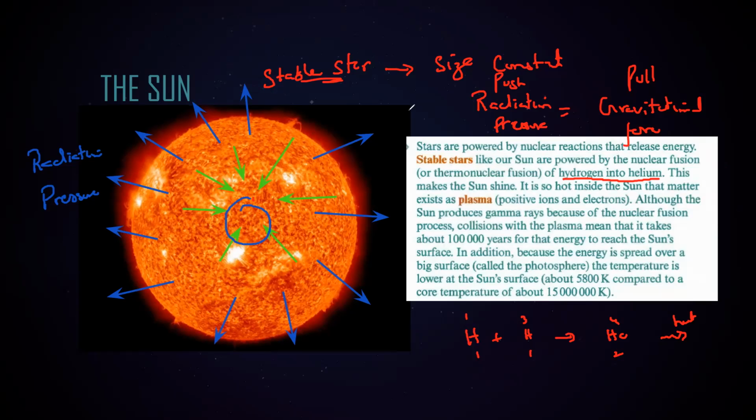No, the sun was not always stable. That we will discuss in the star cycle, how our sun formed. It was never stable. Every star has a cycle depending on the starting mass of the star. Some stars start with a very small mass, some start with a very high mass. So we will discuss later in this chapter the birth of a sun, or we can also say the formation of different types of stars, the cycle of the stars as well. But right now the topic is about the sun, so we are only discussing the sun.